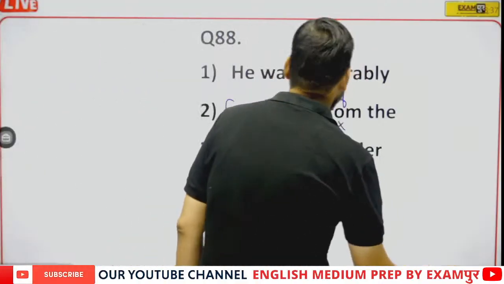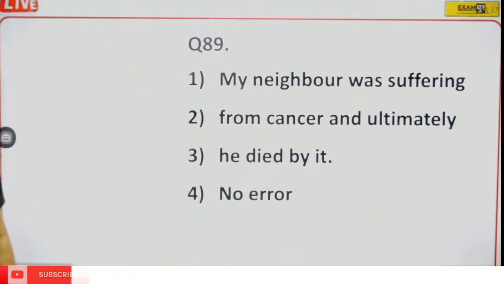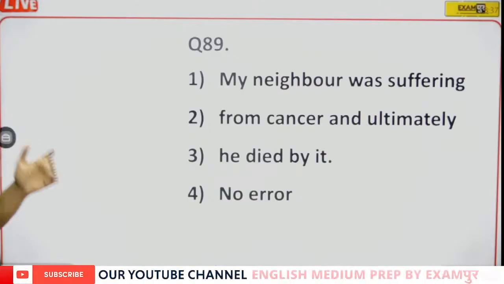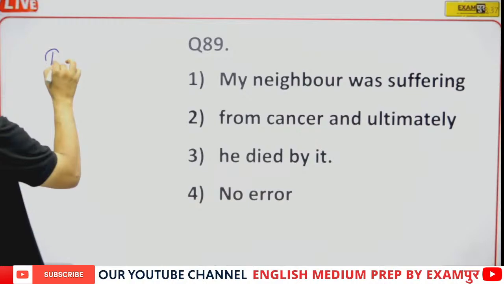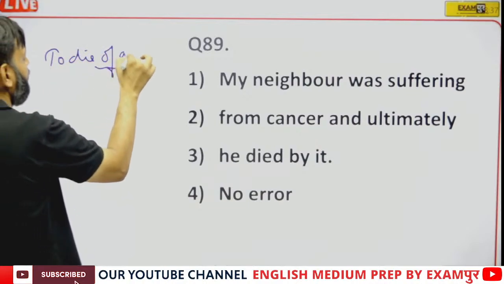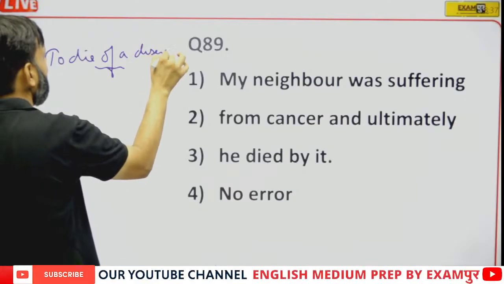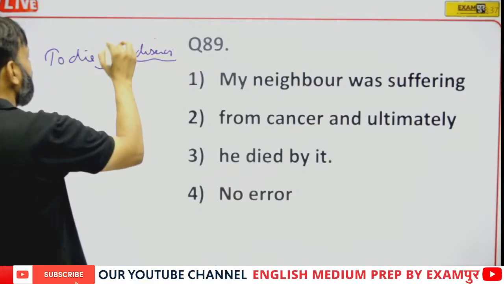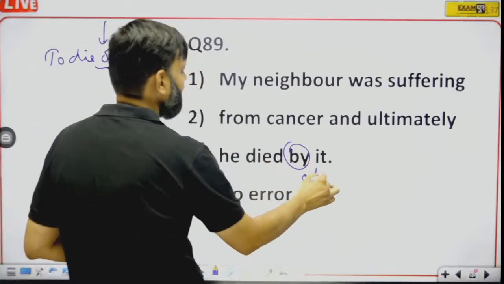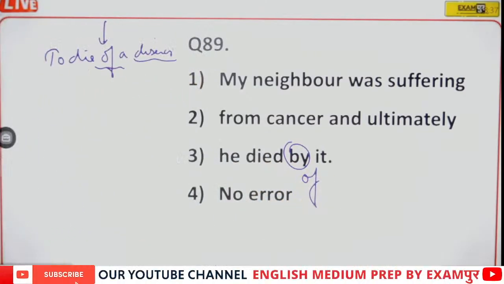Question number 89. My neighbor was suffering from cancer and ultimately died by it. See, when someone dies of a disease, we use of. So here by will be replaced by of. He died of it.